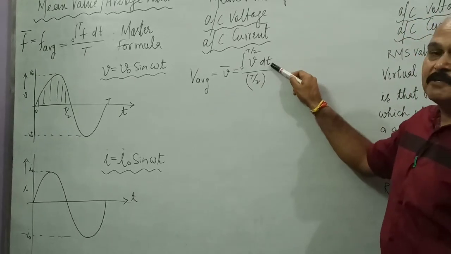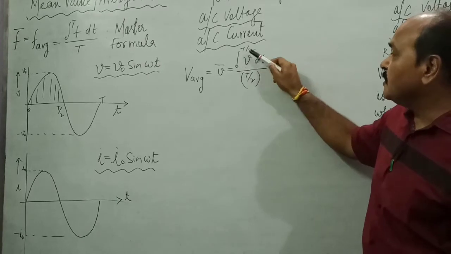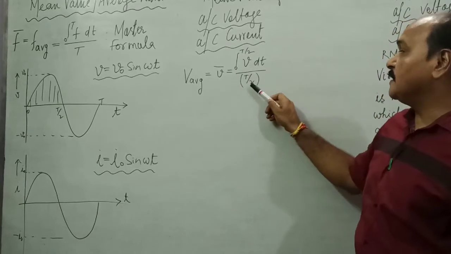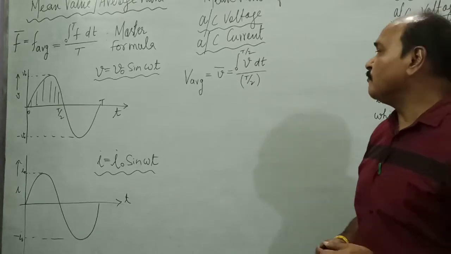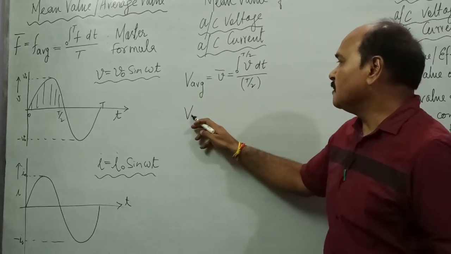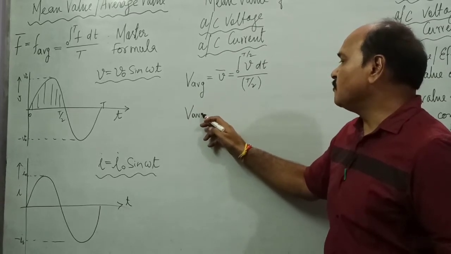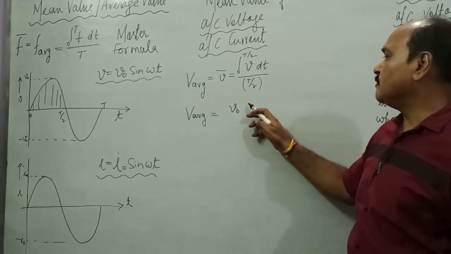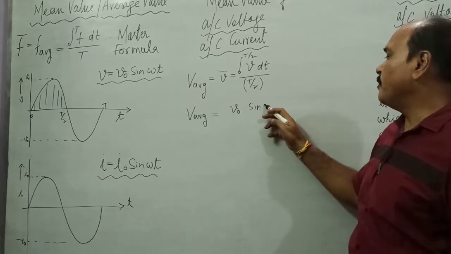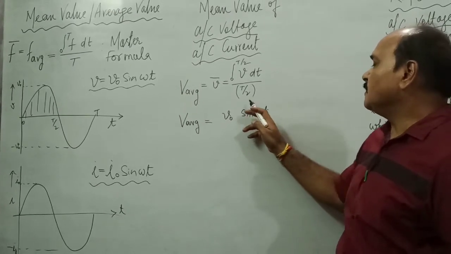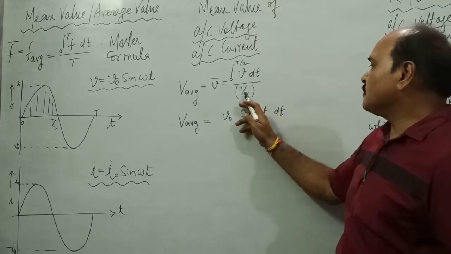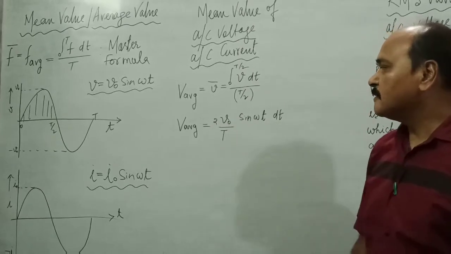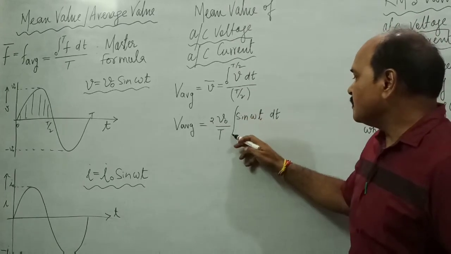So V dt is sum of all the voltages from 0 to T by 2, and this sum is divided by the number of times this voltage is added, that is T by 2. So this is mean value of voltage. And what is this mean value of voltage? If we substitute the value of V, what do we get? This is V naught, and then we get sine of omega t dt. And what is this 1 by T by 2? This 1 by T by 2 is written as 2 by T, 2 moves up. And we integrate it from 0 to T by 2.